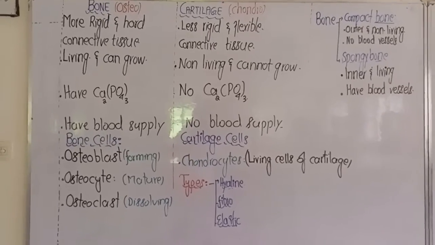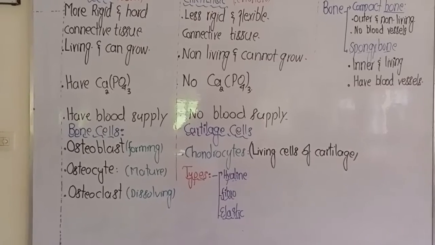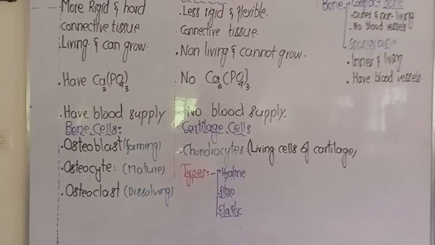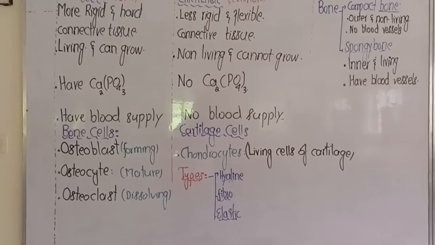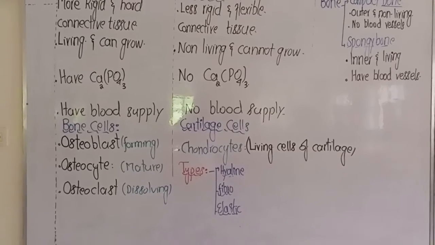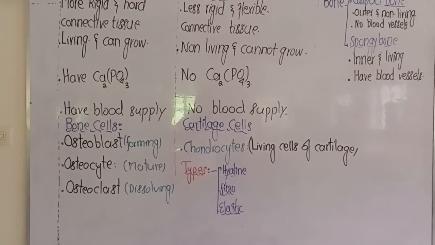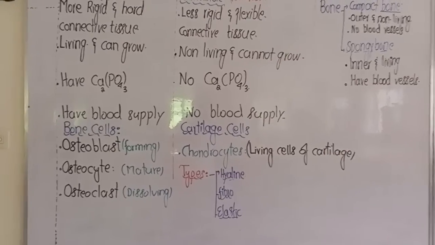There are three different types of cartilage: hyaline cartilage, fibrocartilage, and elastic cartilage. Hyaline cartilage is the most abundant one. It is present at the end of bone in joints, and is involved in the formation of joints.